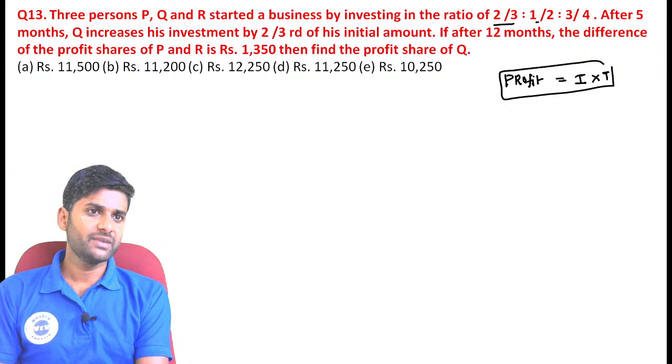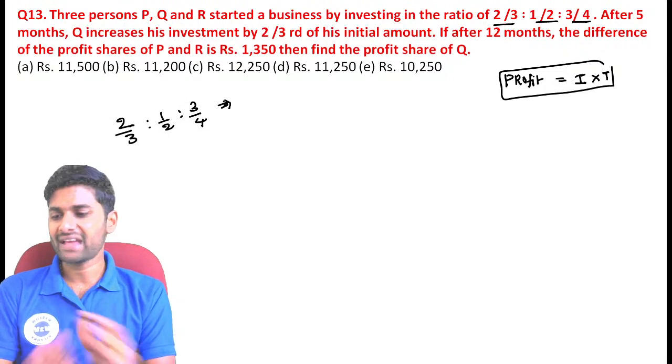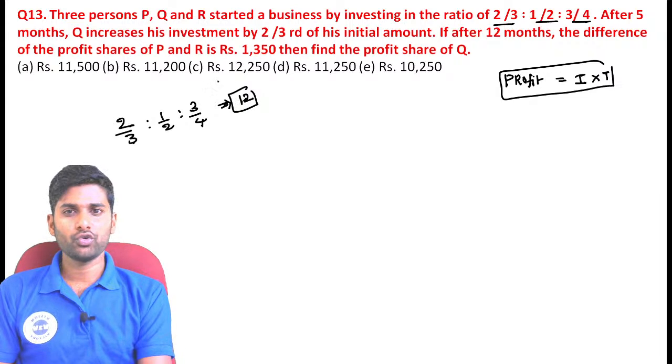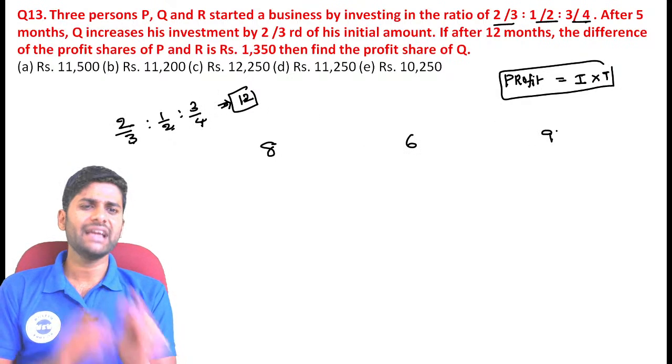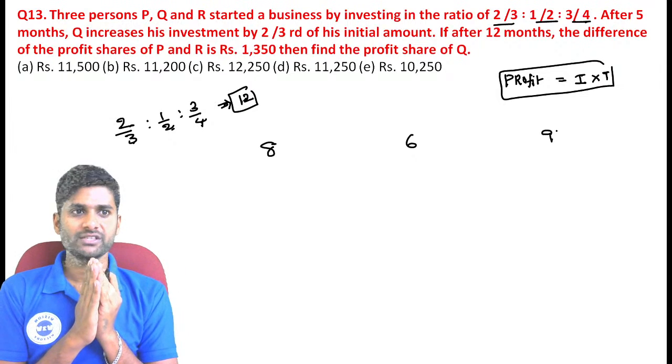Now see, the investment ratio is 2 by 3, 1 by 2 and 3 by 4. Just take the LCM. First convert the fractions into normal values. Now the LCM becomes exactly 12. 3 becomes 12, so 4 twos are 8 quantities. 2 becomes 12, that is exactly 6 quantities. 4 becomes 12, 3 threes are 9 quantities. That is the initial investment. Just assume 8 rupees, 6 rupees and 9 rupees.